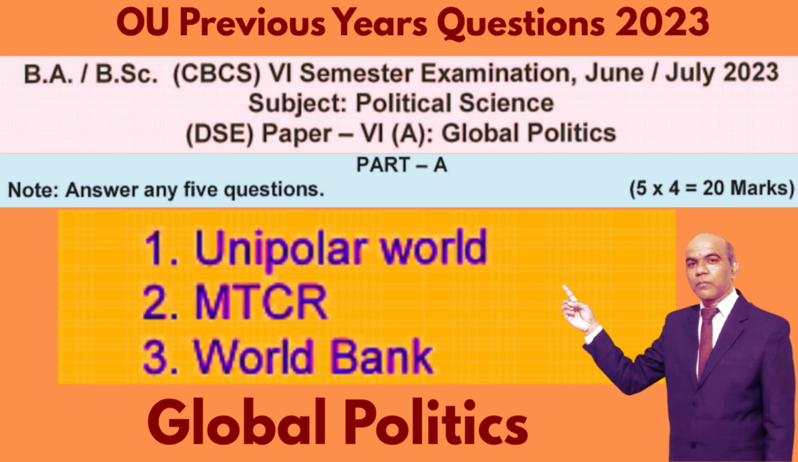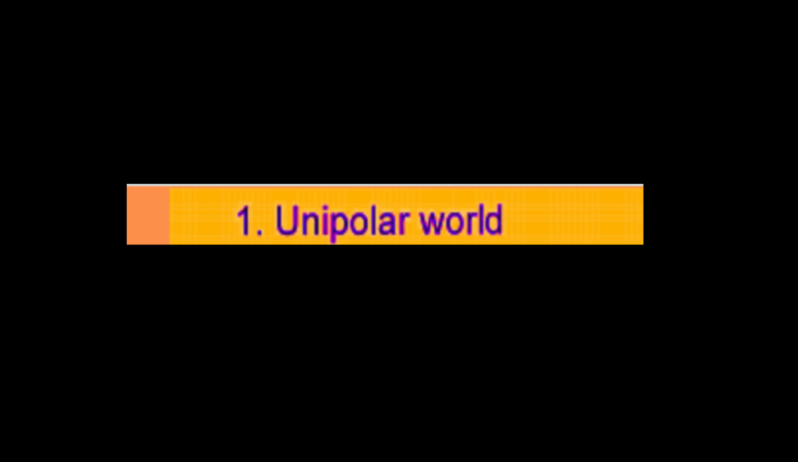Hello and welcome back. Today we are tackling some key short answer questions that have appeared in previous university exams. These are crucial for your understanding of global politics and international organizations. We'll break them down with simple explanations, real-world examples, and a few quick insights to help you write better answers in your exam. So let's begin. The first question which appeared and we are going to talk about is unipolar world.